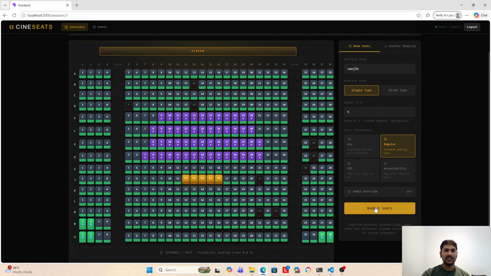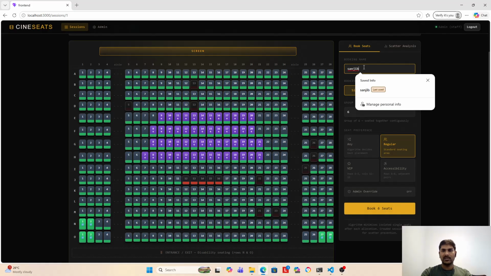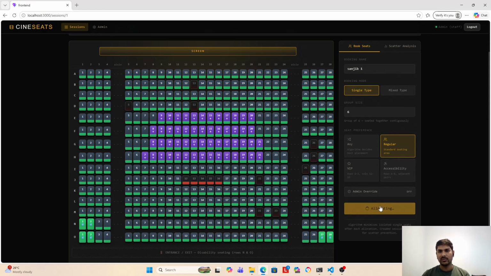And here we can see that the seats are booked. Again, we can go for 6 and book. Okay, it says the name already exists, so we have to change the name. That's a database constraint. So let's try to book again, and we get the seats mostly in the center, which are preferred.